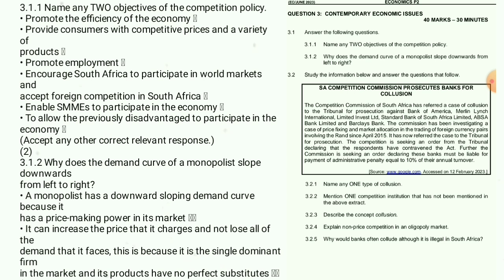Then we are going to 3.1.2. Why does the demand curve of the monopolist slope downwards from the left to right? Why? You can give one reason. A monopolist has a downward sloping demand curve because it has price making power in its market. Okay, guys, now we are going to 3.2.